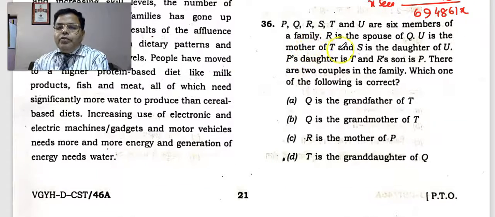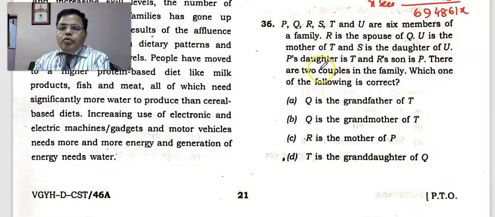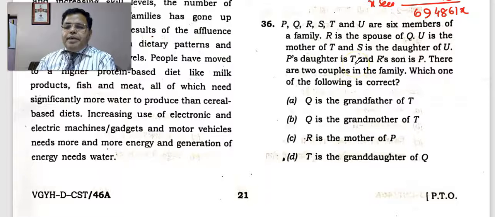Now P, Q, R, S, T, U are 6 members of a family. R is a spouse of U, and U is mother of T, and S is daughter of U, P is daughter of T, and R is son of P. There are 2 couples in the family. Which one of the following is correct? Here it is given that R is a spouse of Q, U is mother of T, S is daughter of U, and P's daughter is T.